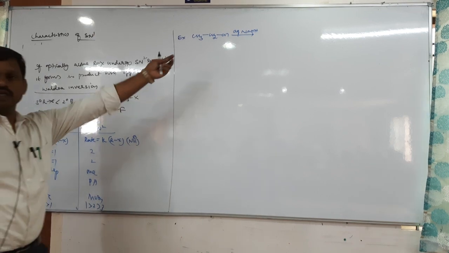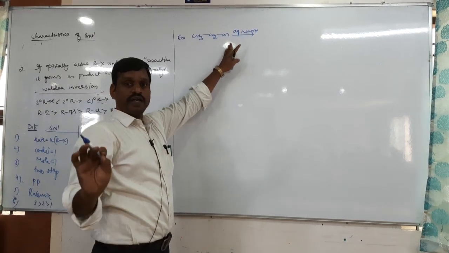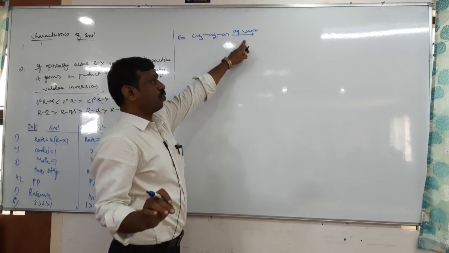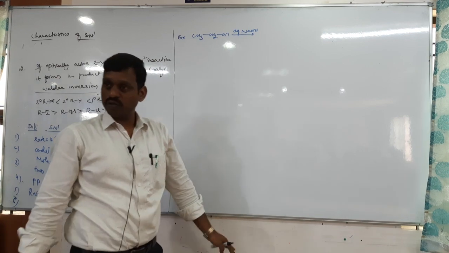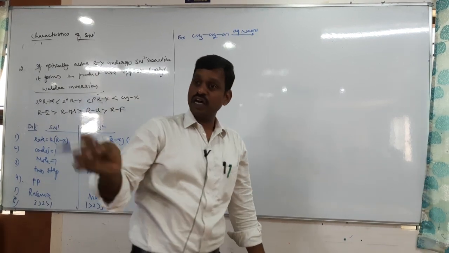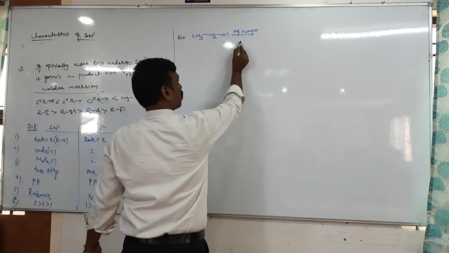Come on, tell me. You write the product. I'll tell you how to identify the reaction, whether SN1 or SN2. It is aqueous NaOH. What is the meaning of aqueous? The solvent is water. If the solvent is water, it must be SN1. Therefore, it undergoes SN1.